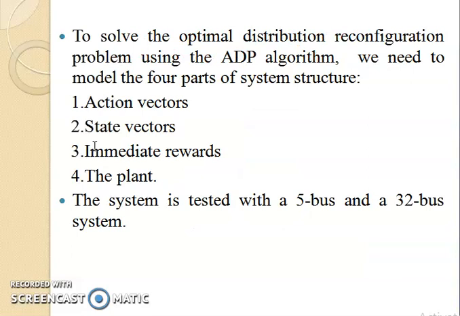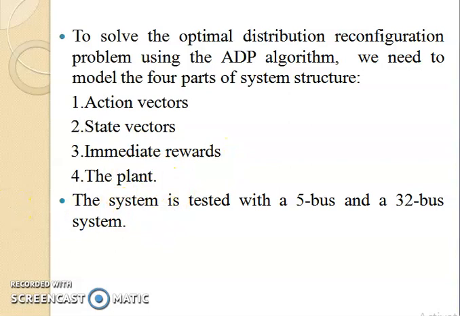To solve the network reconfiguration and optimal distribution reconfiguration problem, we are going to develop an ADP algorithm. About that algorithm we'll study in the next slide. We need to model the whole thing into four parts of the system structure: the action vectors, the state vectors, the immediate rewards, and the plant.